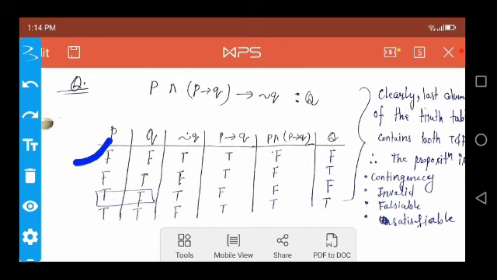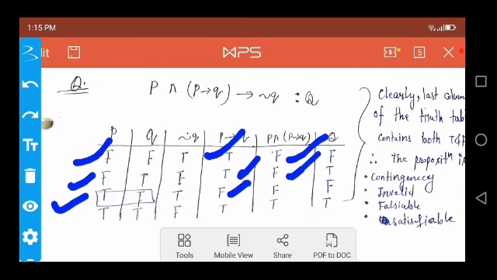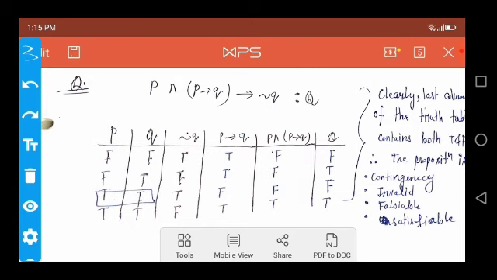So here P is false and P implies Q is true, so it produces false. Next, P is false and P implies Q is true, so it also provides false. Then P is true and P implies Q is false, so in this case it also provides false. Now the last value: P is true and P implies Q is also true, so it provides true.